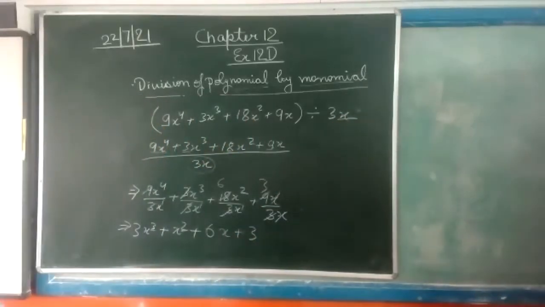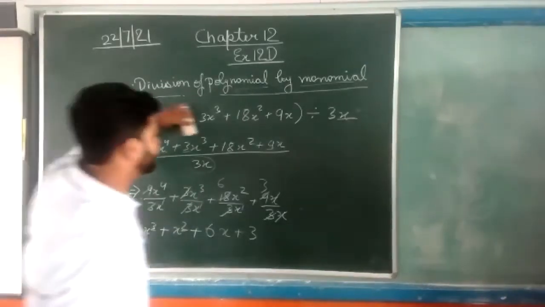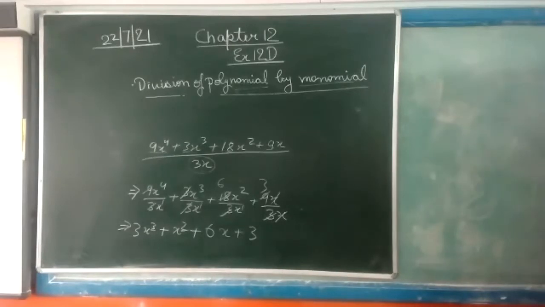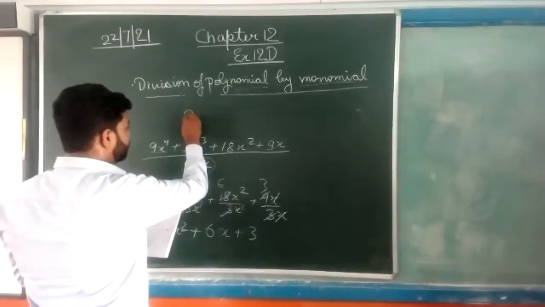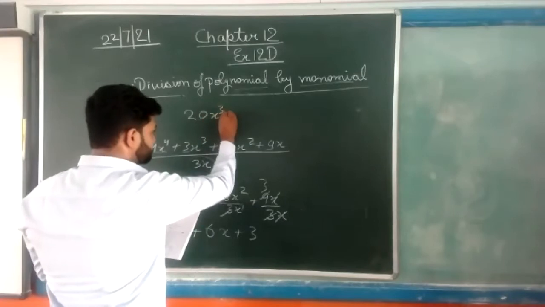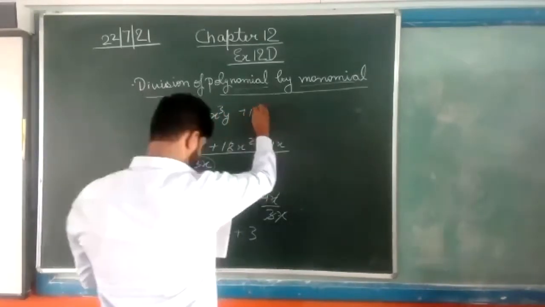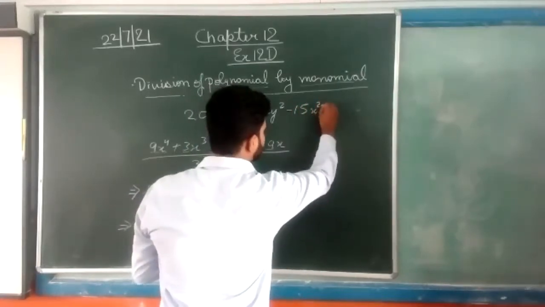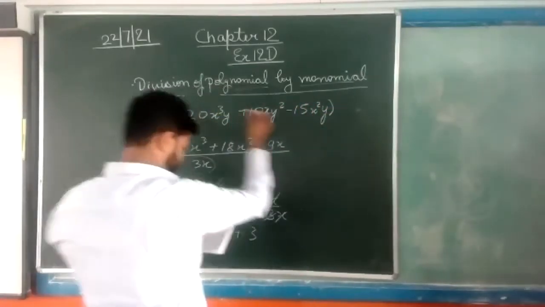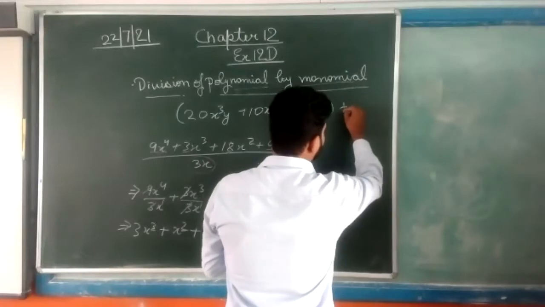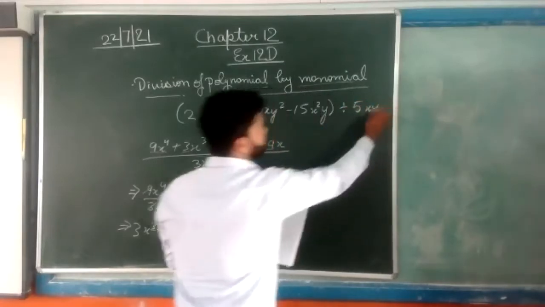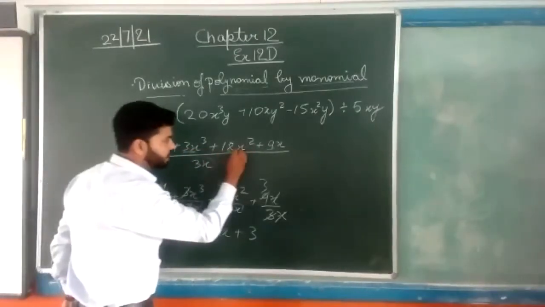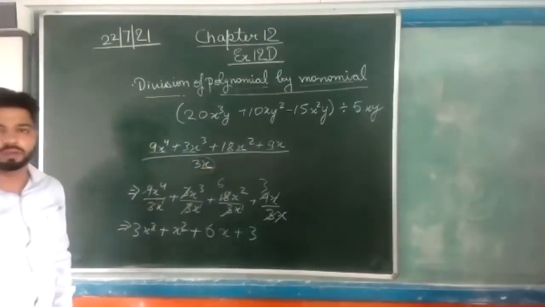Now what will we do? We will divide with two variables. In the previous question there was only one variable and we had to divide it with only one variable.